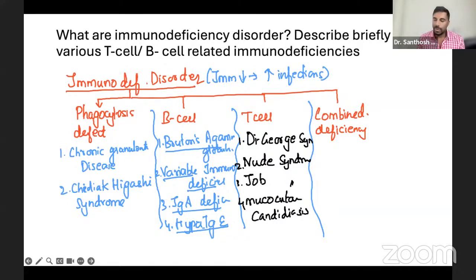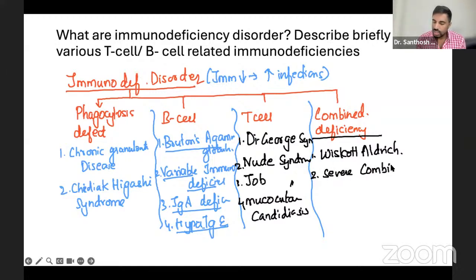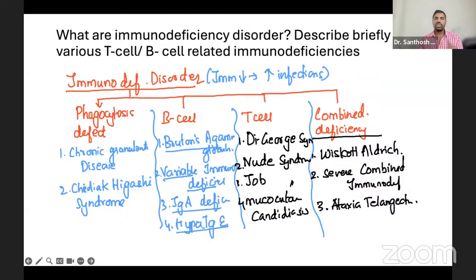In combined, Wiskott-Aldrich syndrome, number one. And what else? Severe combined immunodeficiency and ataxia telangiectasia. So at least two diseases you have to mention as examples when we talk about immunodeficiency disorder.